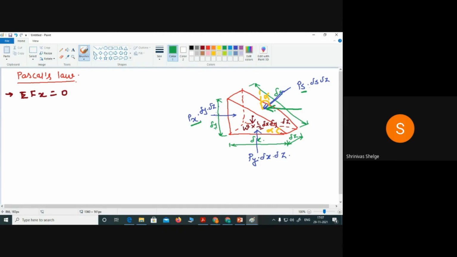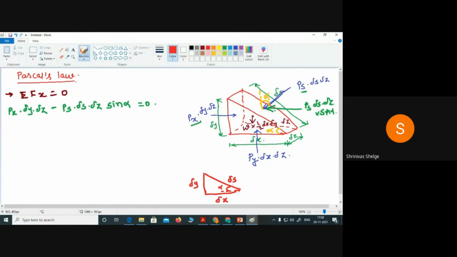So here I can write Px into delta y into delta z, minus, as per sign convention we have to take this force as minus, Ps into delta s into delta z into sine alpha, equals 0. But when we observe this diagram, you will find this distance is delta s, this angle is alpha, this distance is delta y, and this distance is delta x.